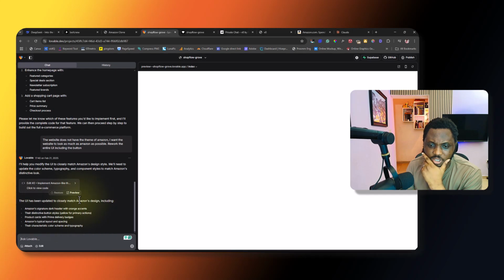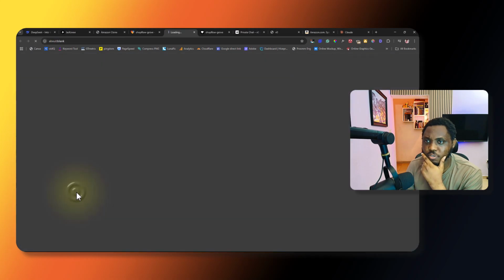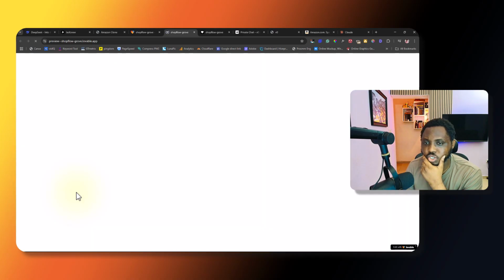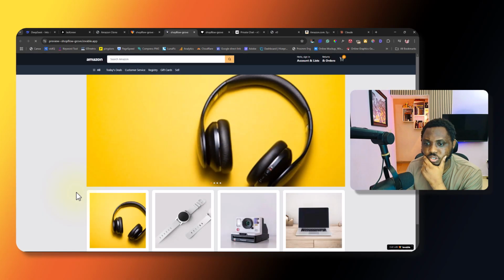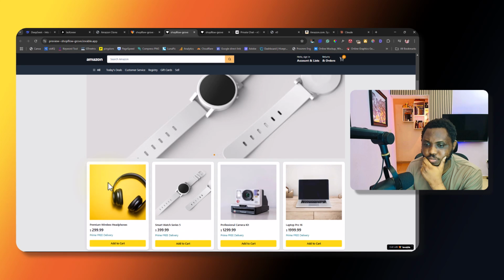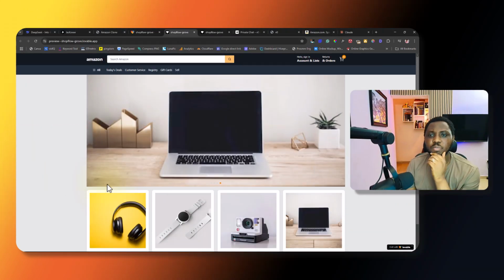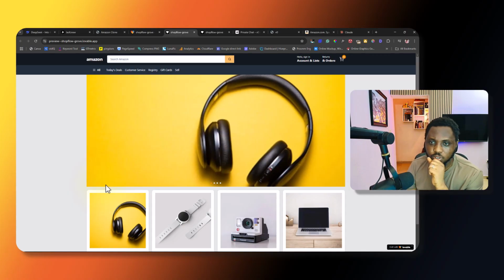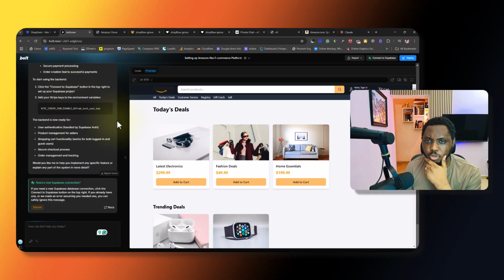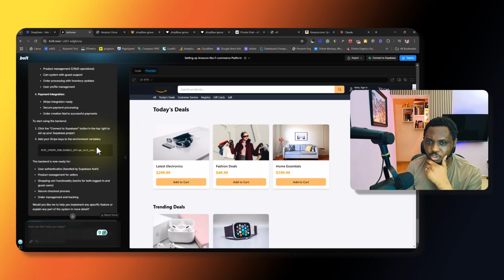So it says that the UI has been closely matched. So let's preview again. Let's see if this truly does match. Okay, good. Now this is beautiful. So we have been able to get Lovable to come up with something as close as Amazon. This is amazing.